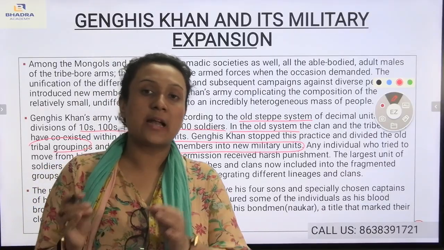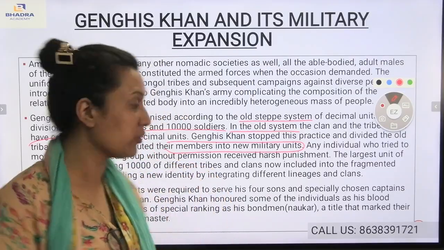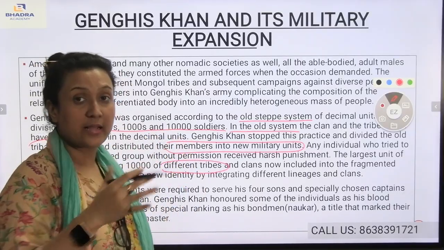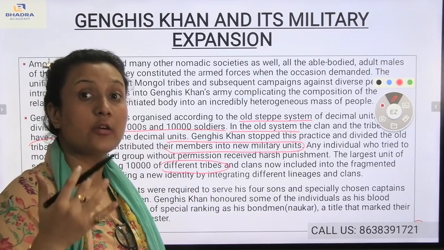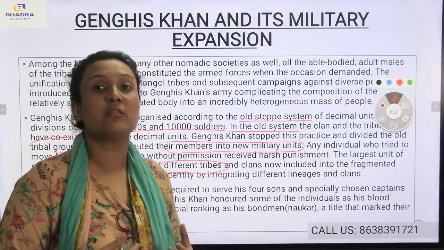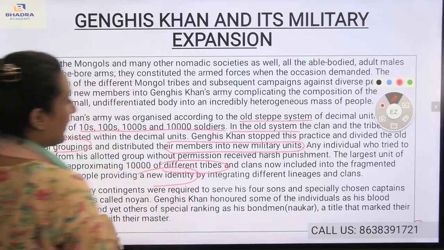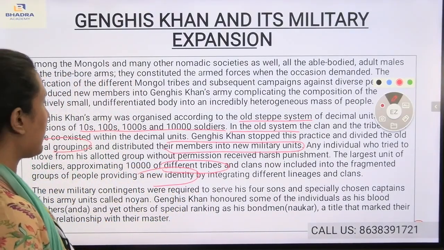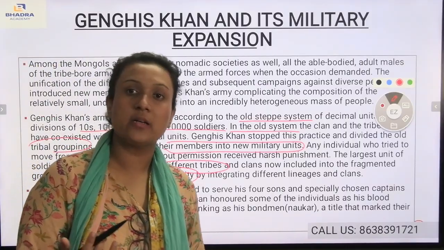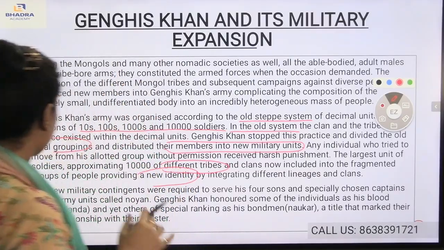Also, on the other hand, if anyone goes out of the group, severe punishment will be received by that soldier. In the 10,000 group of soldiers, there were different tribes and different clans, which means a heterogeneous group of people was included, with a new identity by integrating different lineages and clans. You see, a new identity has been provided, but there were still different lineages and clans.